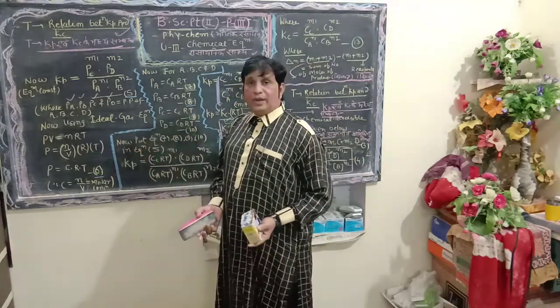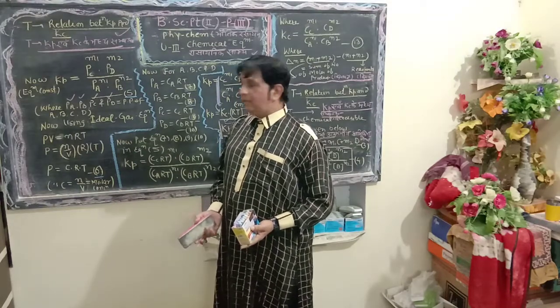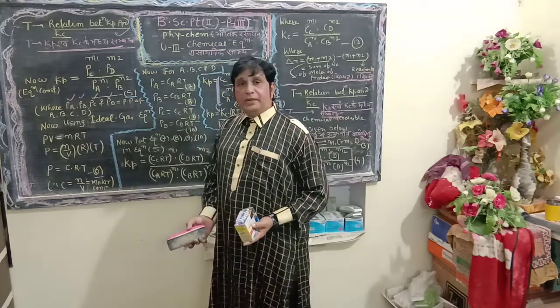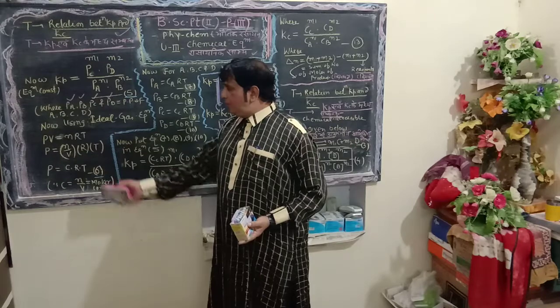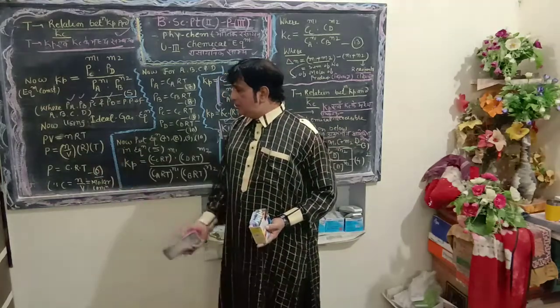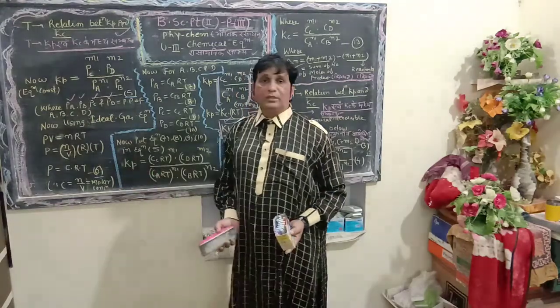Now, using the ideal gas equation, which you have studied as a fundamental equation, PV = nRT. When n is divided by the volume, P = (n/V)RT. This gives P = CRT, where C = n/V is the molar concentration. This is equation number 6.